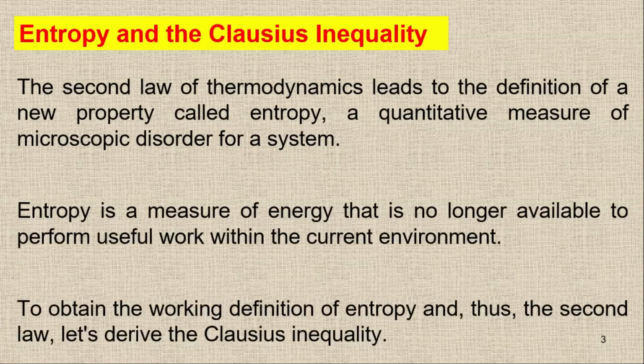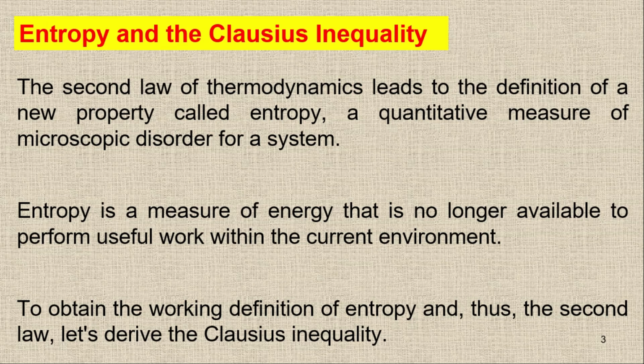So we have the second law of thermodynamics that you already studied in previous lectures. From the second law of thermodynamics, we know that there is no heat engine having 100% efficiency. So it means there is something that we are going to waste. The second law of thermodynamics basically leads to the definition of a new property called entropy.